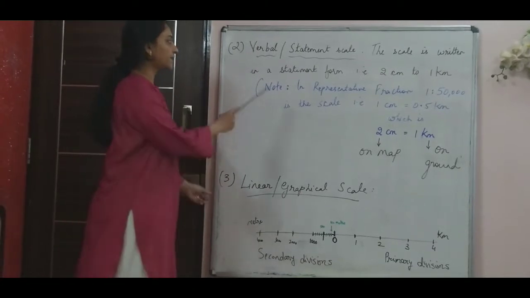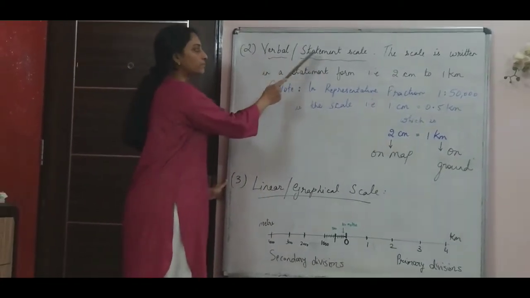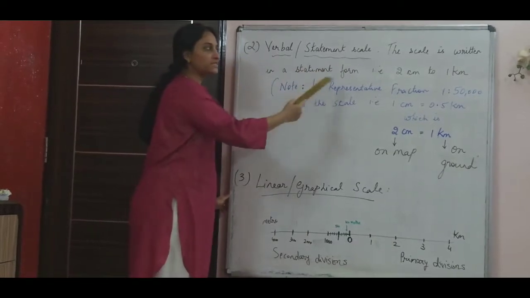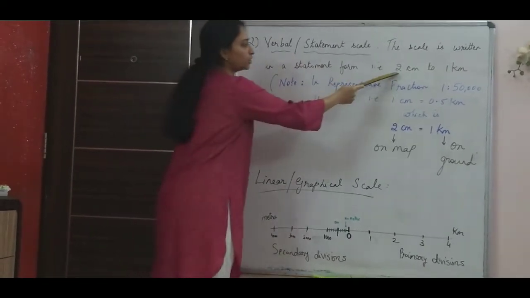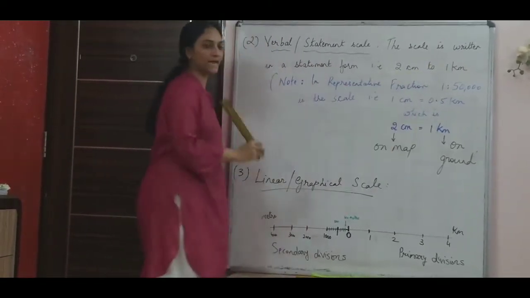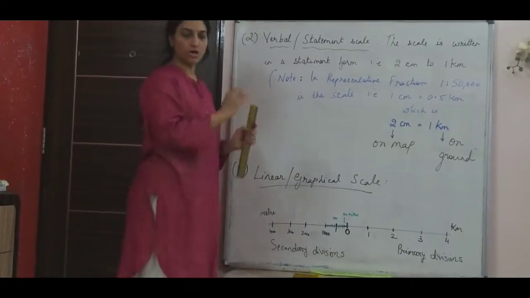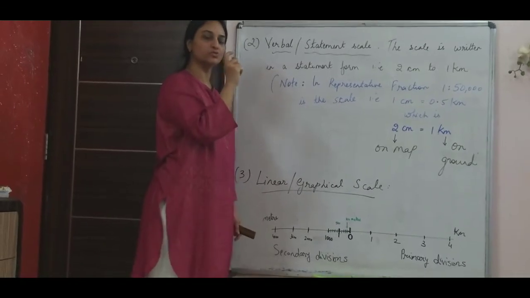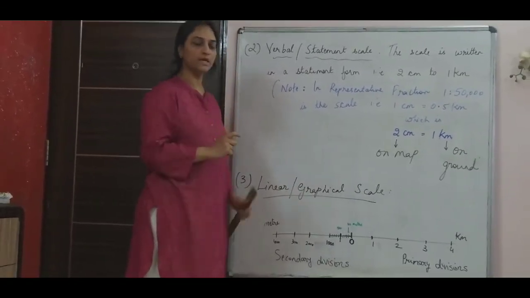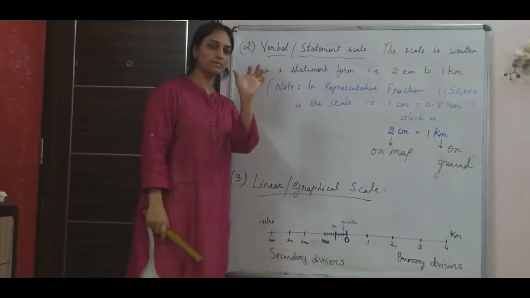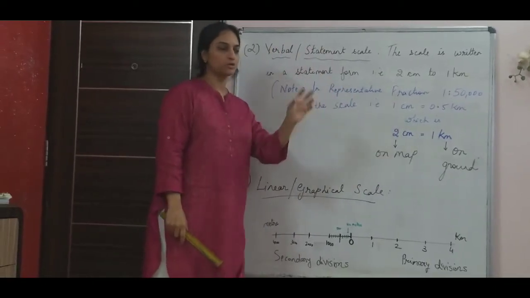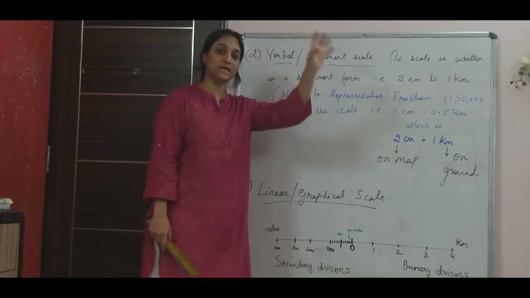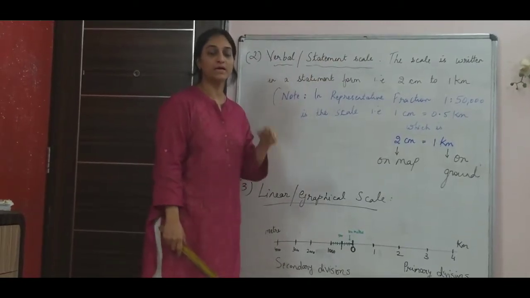Yeah, this is the second scale, which is called verbal or statement scale. Statement means that the scale is written in statement form, like 2 centimeter to 1 kilometer. Like in that topo map that I had shown, on the extreme right hand side, there is that verbal scale written, which is 2 centimeter to 1 kilometer. It indicates that 2 centimeter that you see on the map is actually 1 kilometer distance on the ground.